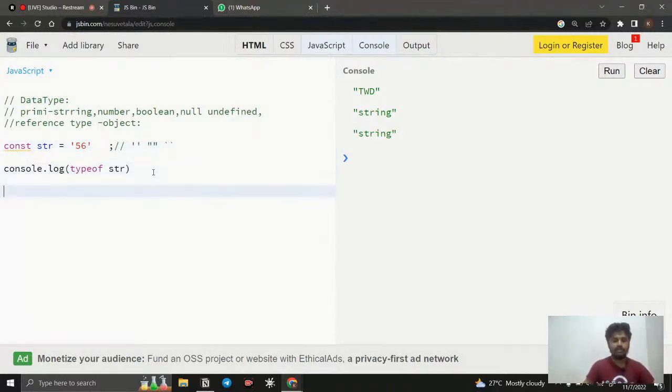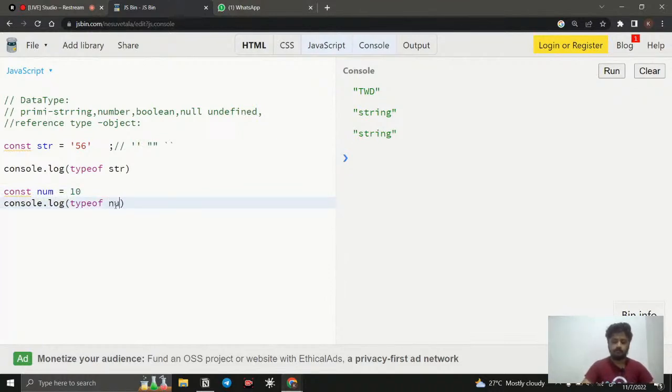Okay, so the next data type is going to be number. When it comes to other programming languages, we have so many things like float, decimal, integer, double. But when it comes to JavaScript, everything is considered a number. So even if it is an integer, it is going to be a number only. So we will check it.